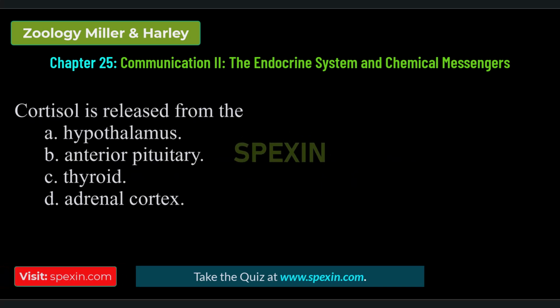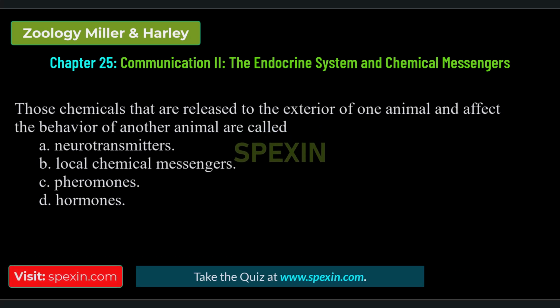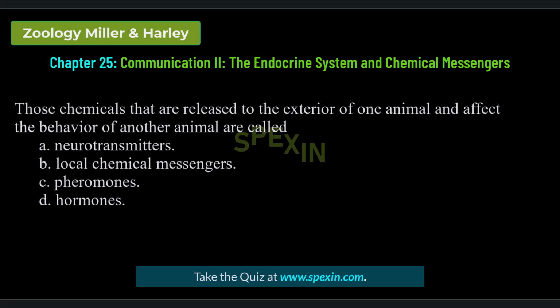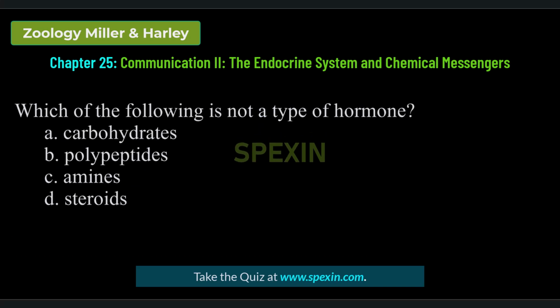Cortisol is released from the hypothalamus, anterior pituitary, thyroid, adrenal cortex. Correct answer: adrenal cortex. Those chemicals that are released to the exterior of one animal and affect the behavior of another animal are called neurotransmitters, local chemical messengers, pheromones, hormones. Correct answer: pheromones.